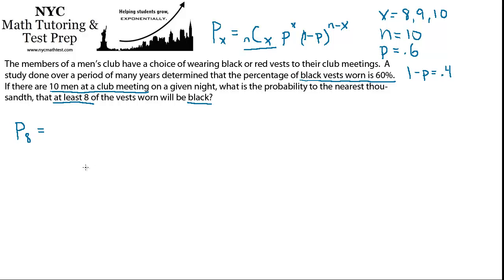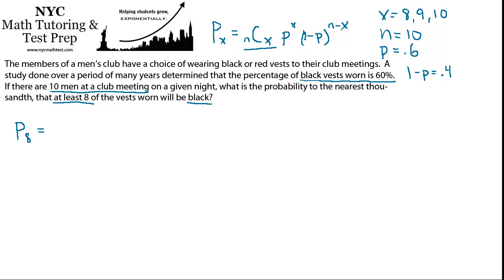First of all, if you had to guess how many of the men were going to wear a black vest without doing any math at all, and you know there's a 60% chance, what would you guess? You would probably guess 6, right? 6 out of 10. That's the most likely scenario. So what's the chances that 8 out of 10 are going to do it? It's probably a lot less. It's probably unlikely, right? So we should expect this to be a low probability.